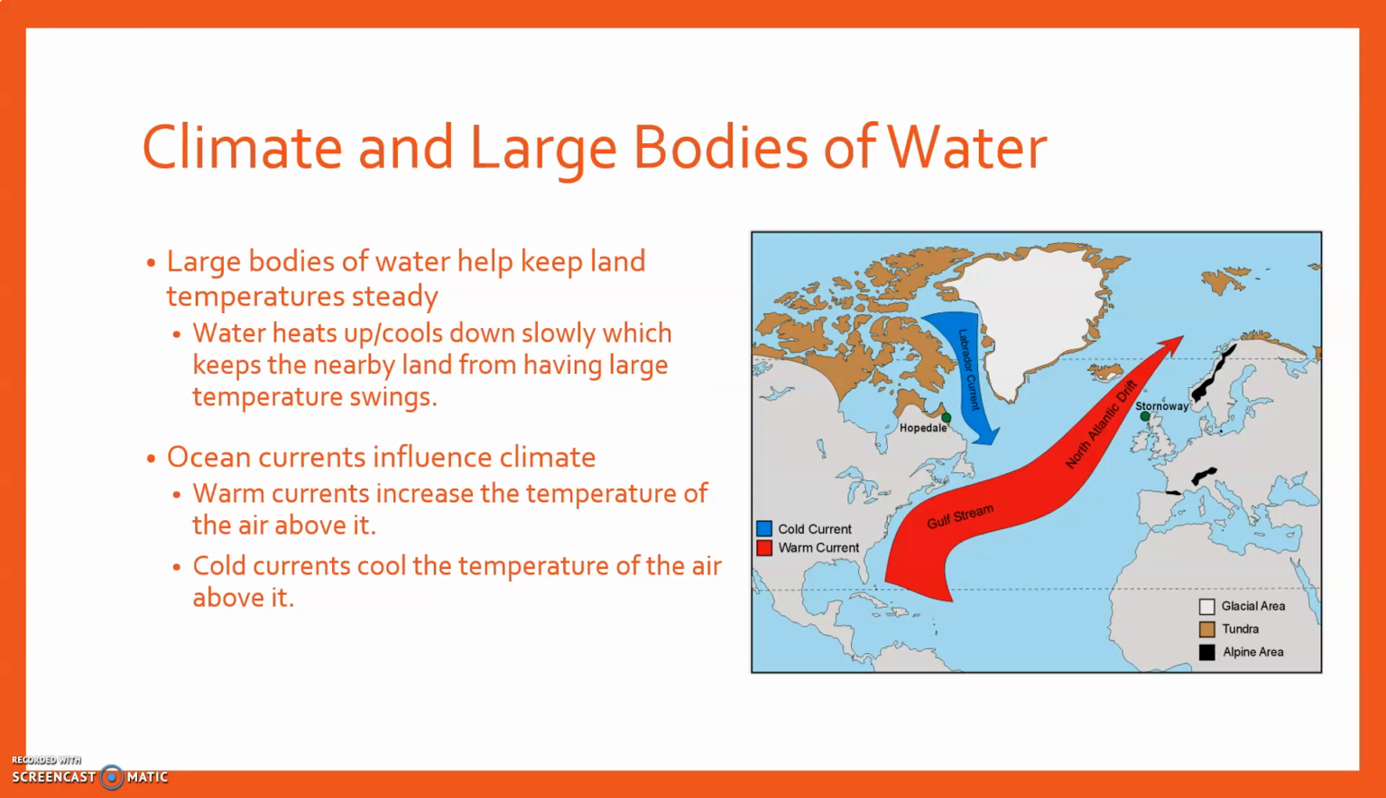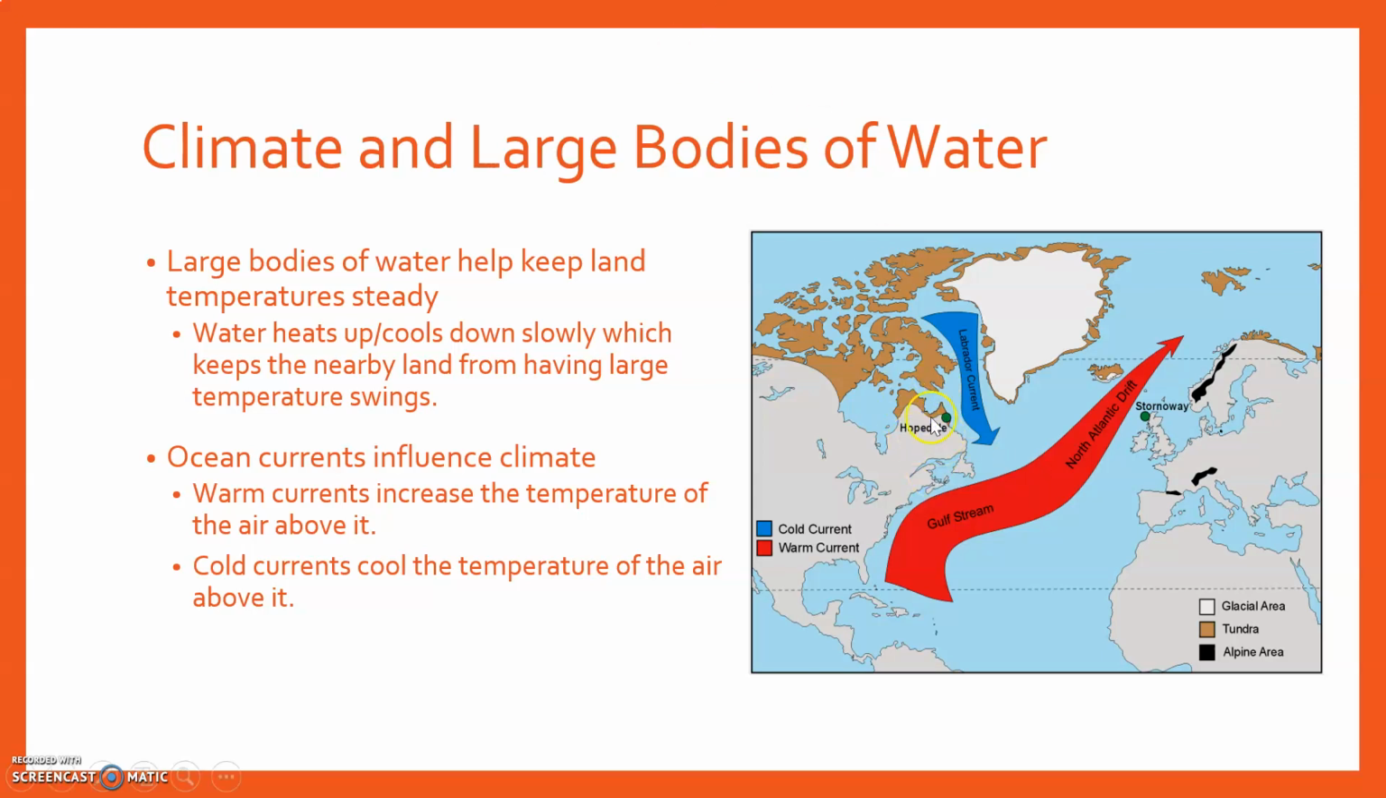So there are two types of currents that often play roles with these. We have warm currents that influence the air by making places warmer than normal based on their latitude. And then we have cold currents that basically do the same. They bring in colder air, so they're going to be cooler than normal.